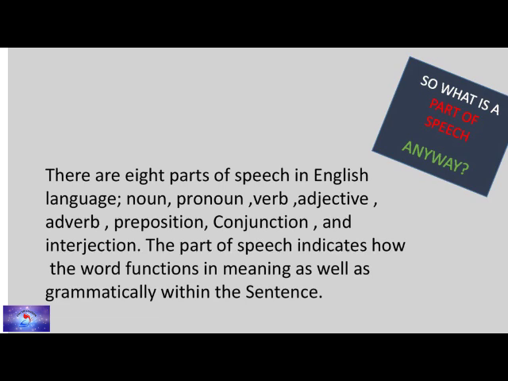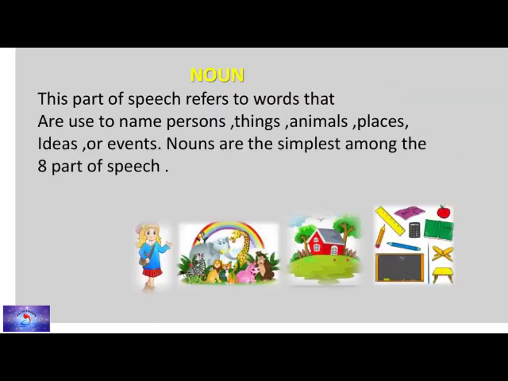Now in this part, we are going to discuss in detail nouns and their types. This part of speech, that is noun, refers to words that are used to name persons, things, animals, places, ideas or events. Out of all the 8 parts of speech, nouns are the simplest one. Now we are going to know about the types of nouns.